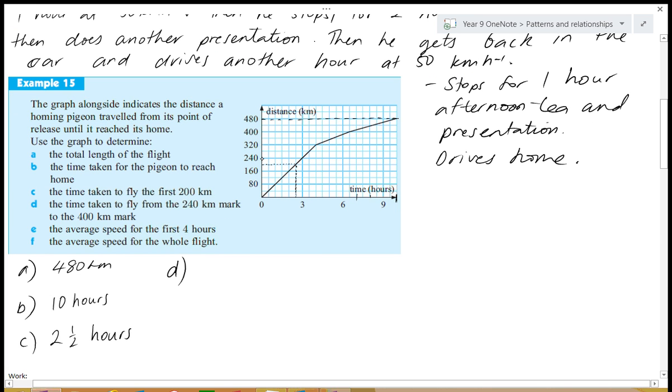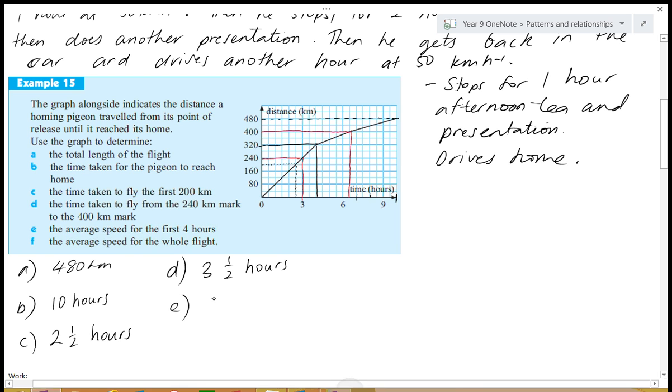So at 240, that's the time at 240, and we'll track across at 400. So there's 400. There's the time for 400. So reading that off the graph, how long does it take? Dougal? Yep, 3.5 hours. Okay, question E, the average speed for the first 4 hours. So 4 hours is going to be here, and he's travelled 320 kilometres in that 4 hours. How are you going to work out the average speed over that distance and time?